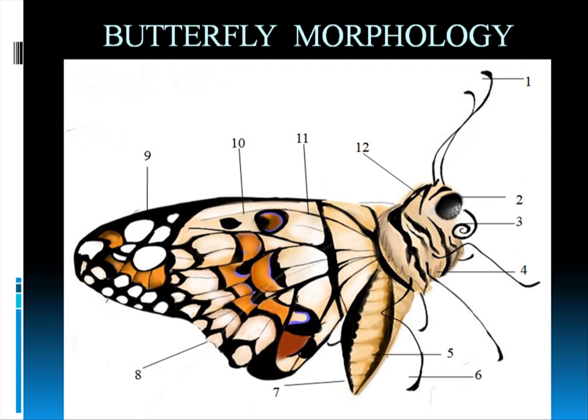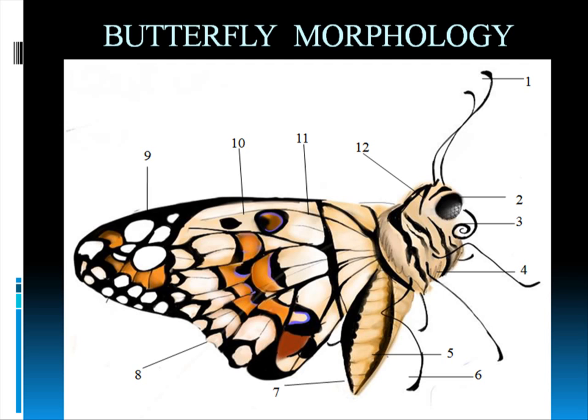Now let's come to number 11. Number 11 is the vein. They are small tubes that support and strengthen the wings. You know that our body has a skeletal structure, right? The bones support our body. And in a butterfly's wings, these veins support the wings. And the nourishment is also taken through them.